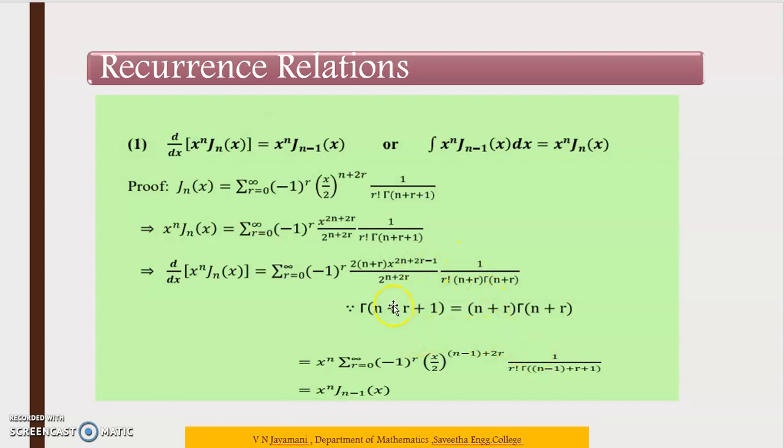Then here also in the denominator we have n plus 2r. Then a 2 is there, take it to the numerator. We can write n minus 1. So this one is 1 by r factorial into gamma of n minus 1 plus r plus 1, then x power n. So this is the formula for J suffix n minus 1. If you replace n by n minus 1 in the given formula, we get n minus 1 plus r plus 1. That is how we got the result for this recurrence relation.